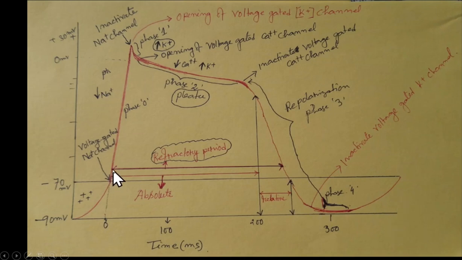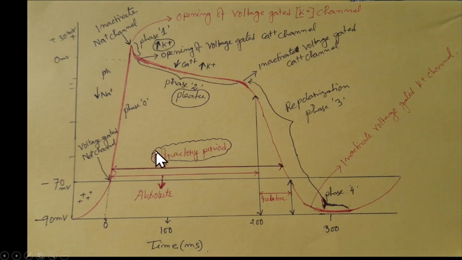From this area, when the cell is depolarized, up to this point, this is the refractory period. During this refractory period, the cell will not respond to any stimuli. Even if there is a stimulus, the cell will not undergo depolarization.